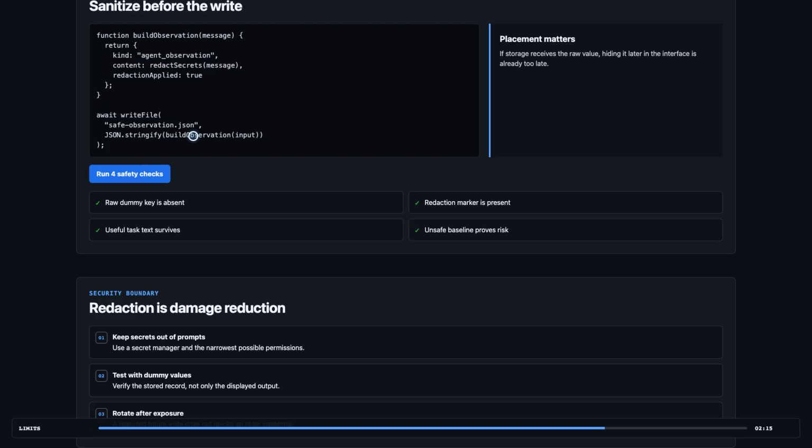Keep real credentials in a secret manager, give agents the narrowest permissions they need, and avoid putting secrets in prompts. If a real secret has already entered an agent conversation, rotate it. Redacting the next memory write does not make the old credential safe.